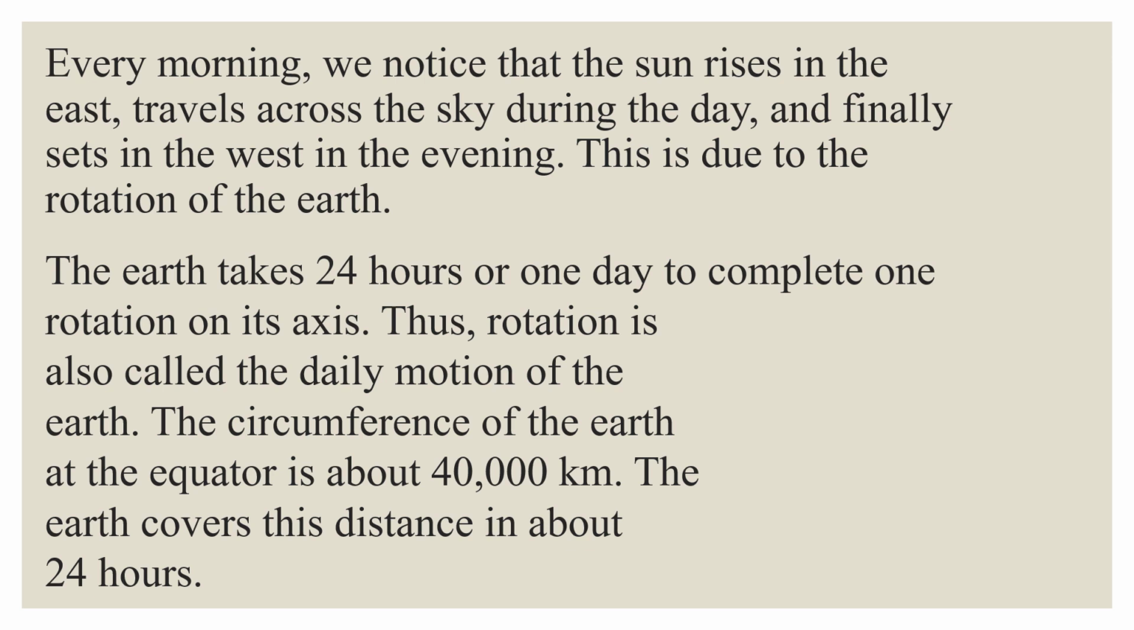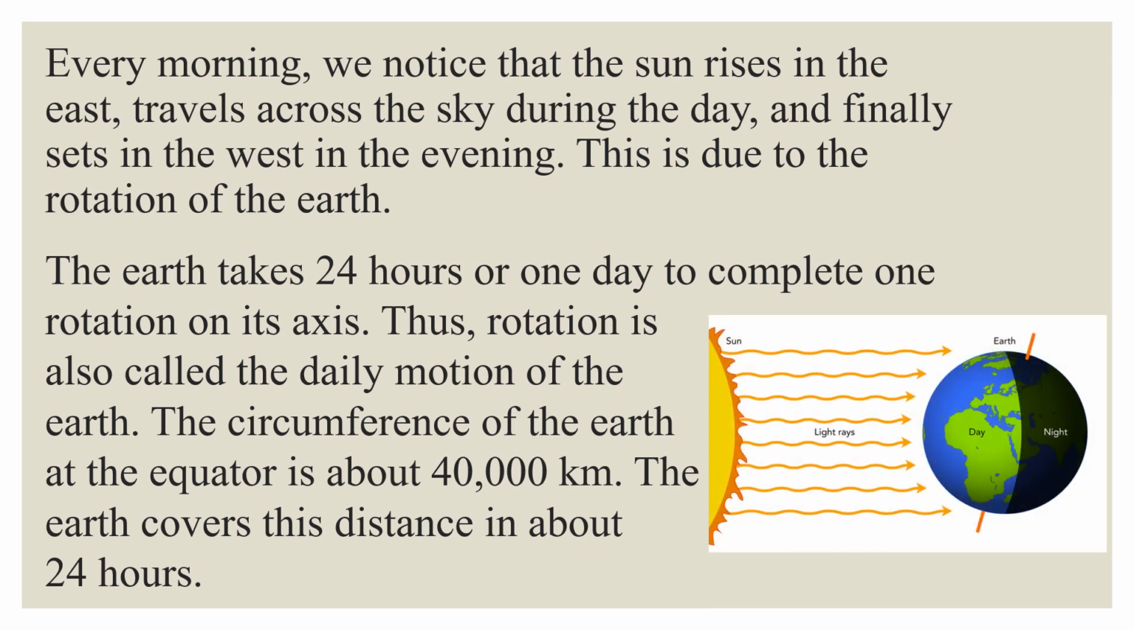The circumference of the earth at the equator is about 40,000 kilometers. The earth covers this distance in about 24 hours. Rotation of the earth causes day and night.